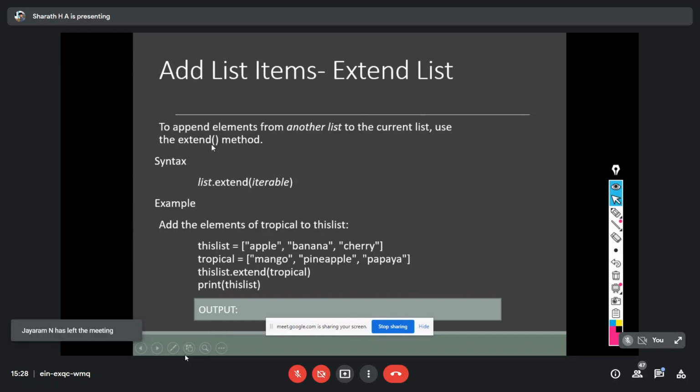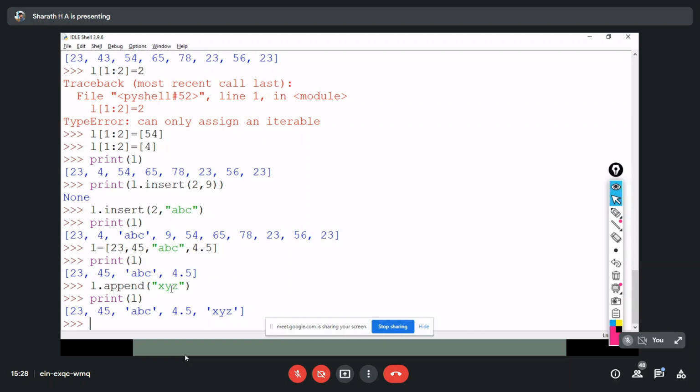Next we have extend. The extend method is how we can extend a list by values. The difference is that append adds a single value, whereas extend lets me extend one list with another. Here I had given append of XYZ, which is a single value.